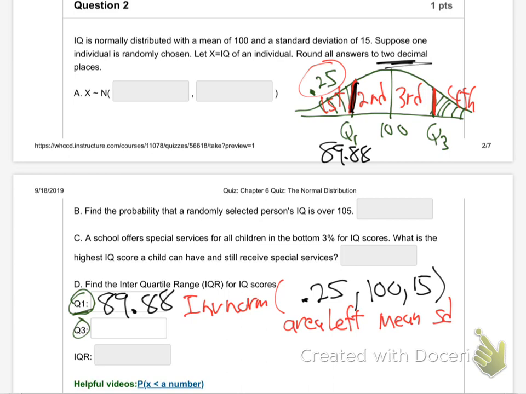So to find Q3, same thing, inverse norm for Q3. What's the area? If you're at Q3, what area is to the left of you? 75%, huh? Does that make sense? If you're at the end of the third quarter, 75% is the area to the left. The mean's 100. Standard is 15. Hit the buttons on your calculator. I'll do it too.